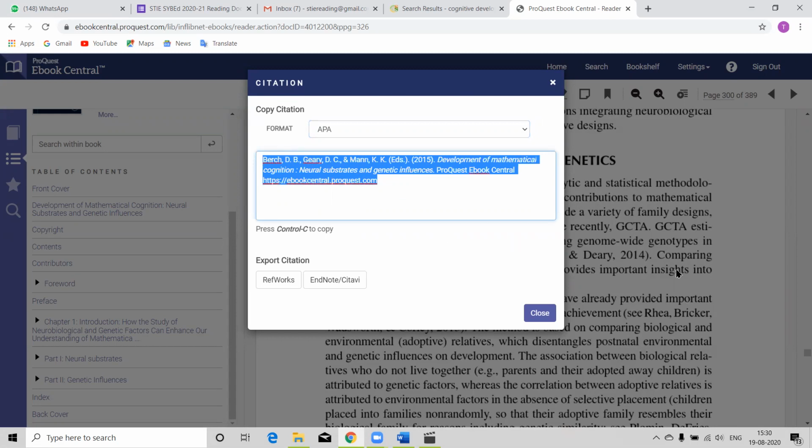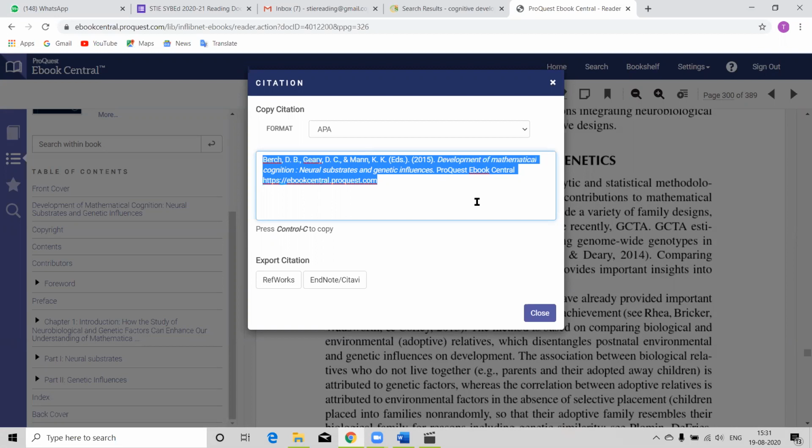See, this is a book chapter. So how do they cite a book chapter in APA? Surname, comma, initials of first author, then again comma, surname, comma, initial of second author, and 3 authors are there. Before the last author, an ampersand sign is there, again surname, comma, initials. And these are not authors, these are actually editors. So in brackets you should write Eds., bracket complete, then year 2015 in brackets, then full stop.